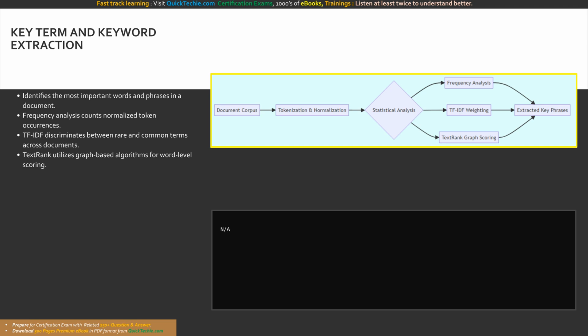Another highly sophisticated technique is the text rank algorithm, which operates at the word level. Text rank builds a mathematical graph where individual words become nodes, and their co-occurrence within a specific window of text creates the connecting edges. The algorithm iteratively calculates scores based on these connections, ultimately extracting the highest ranked words as the definitive key terms representing the document's main topics. These algorithms are the backbone of modern search and indexing engines.